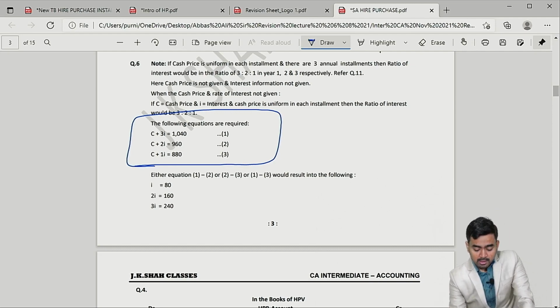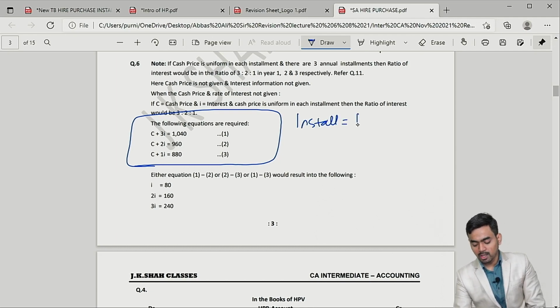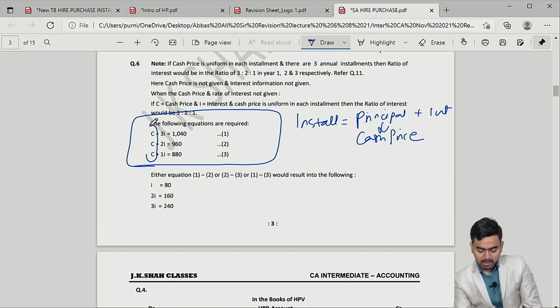Tell me, whenever you pay an installment, in the installment you have to make payment for two things. Number one, for principal you have to pay something, and for interest you have to pay something. Principal is as good as cash price. Principal amount means what? Cash price. So when both the things are not given, assume same cash price in each installment.